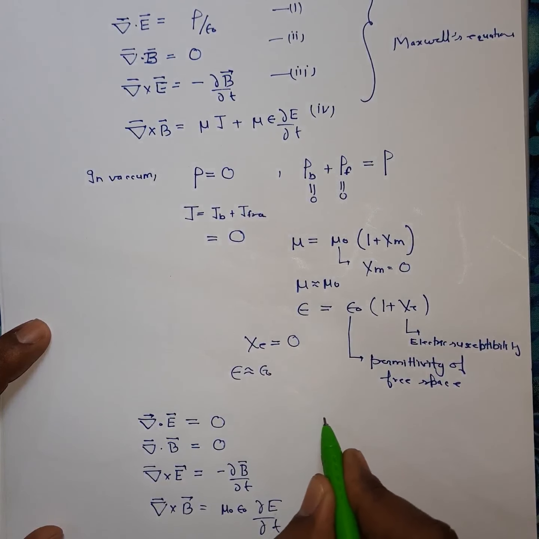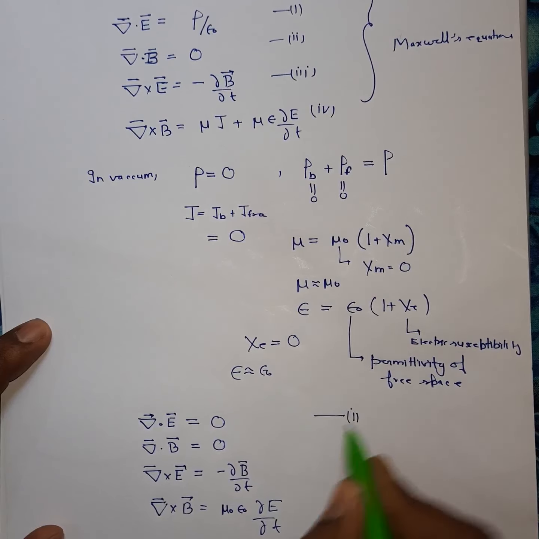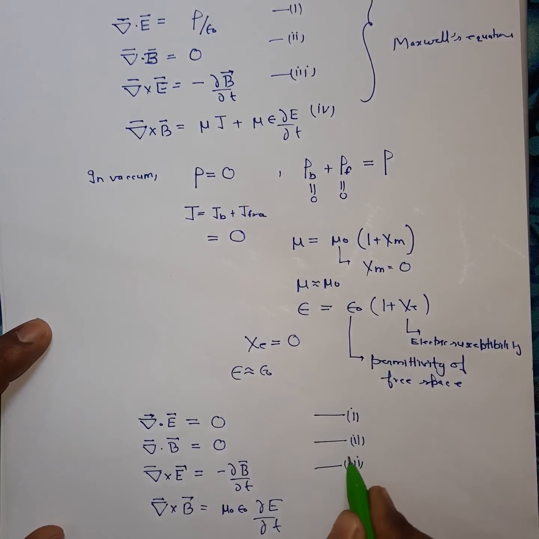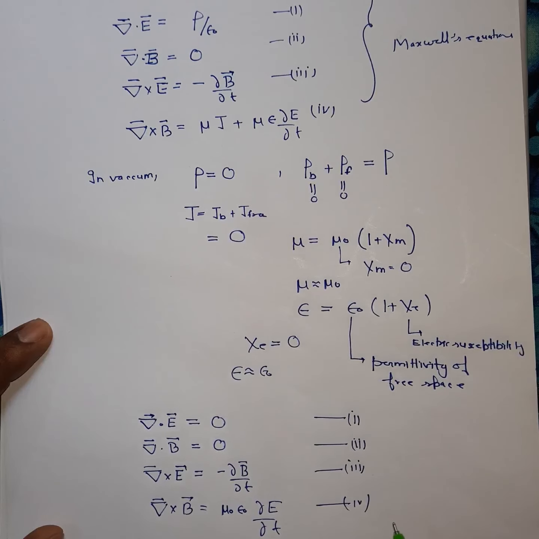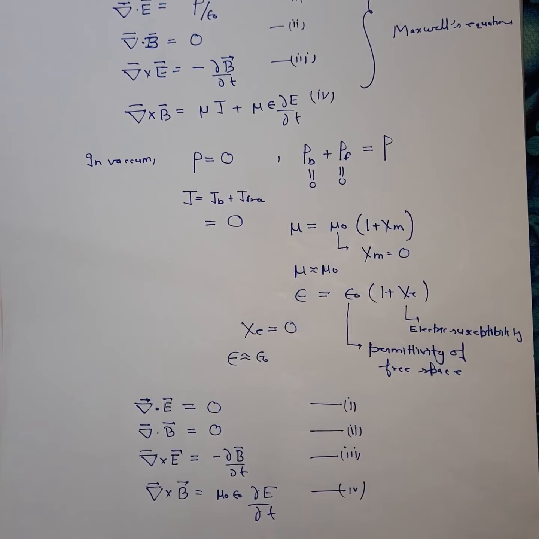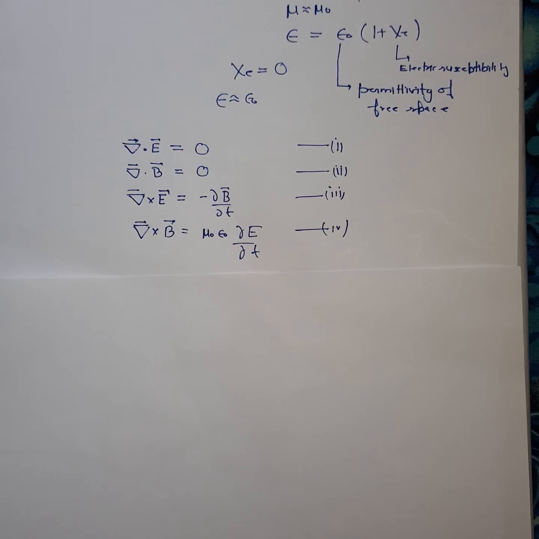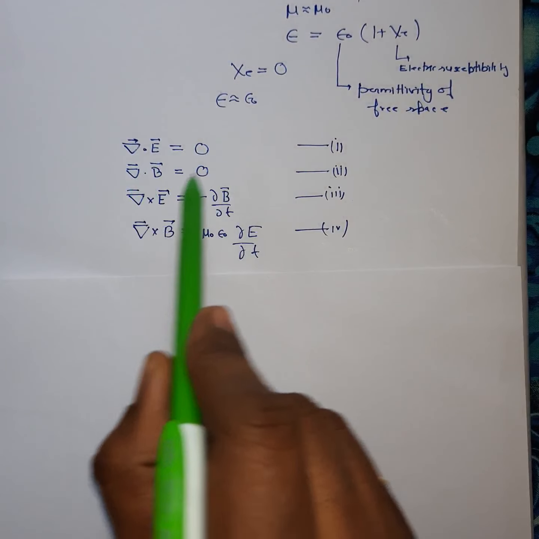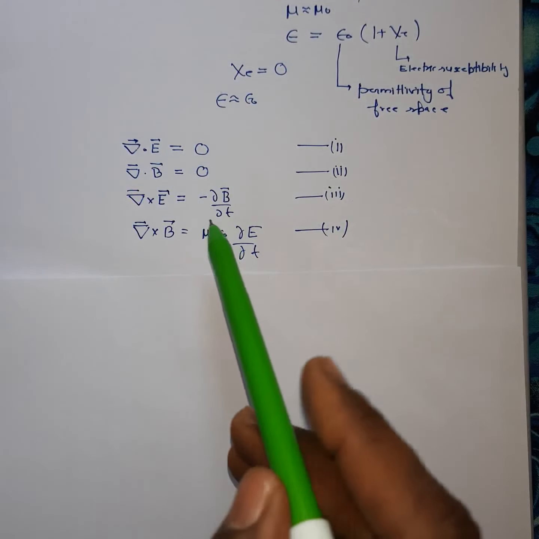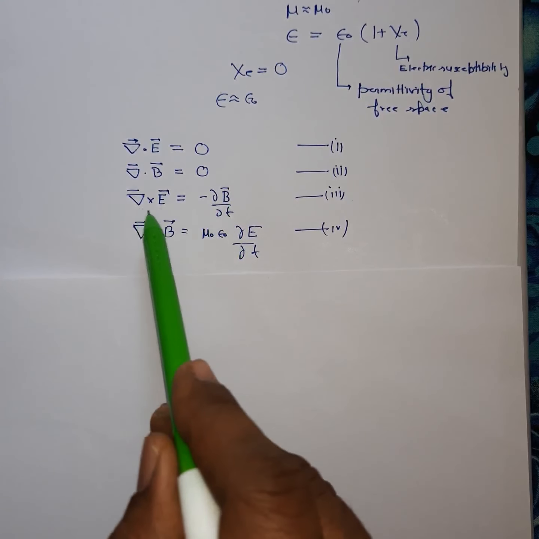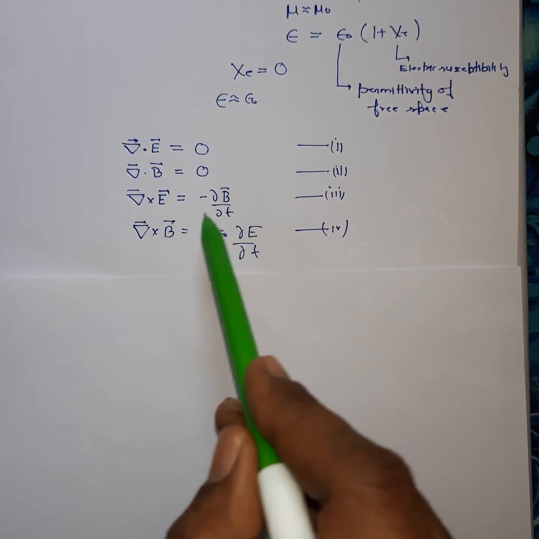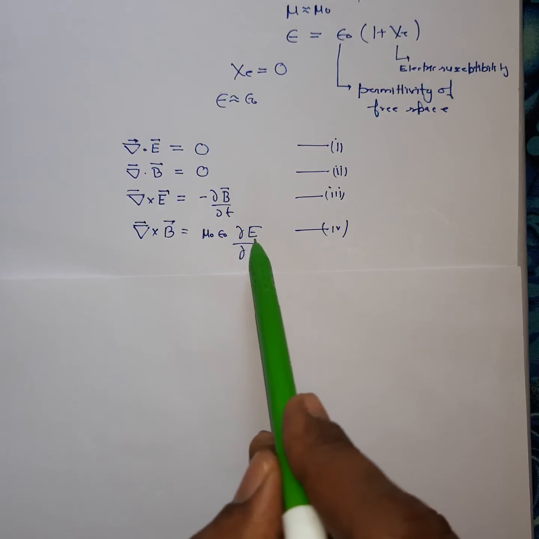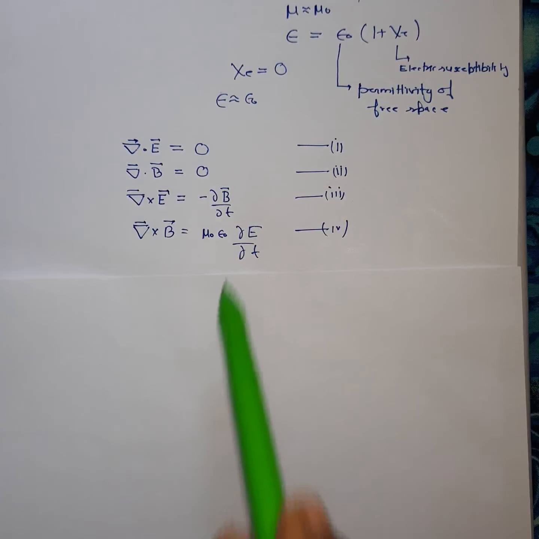Let's call them equation number 1, 2, 3 and 4. In these equations you see that divergence of E is equal to 0, divergence of B is equal to 0, and curl of E is equal to minus del B by del t, that is, a changing magnetic field produces an electric field. Again from equation number 4 you can see that a changing electric field produces a magnetic field.